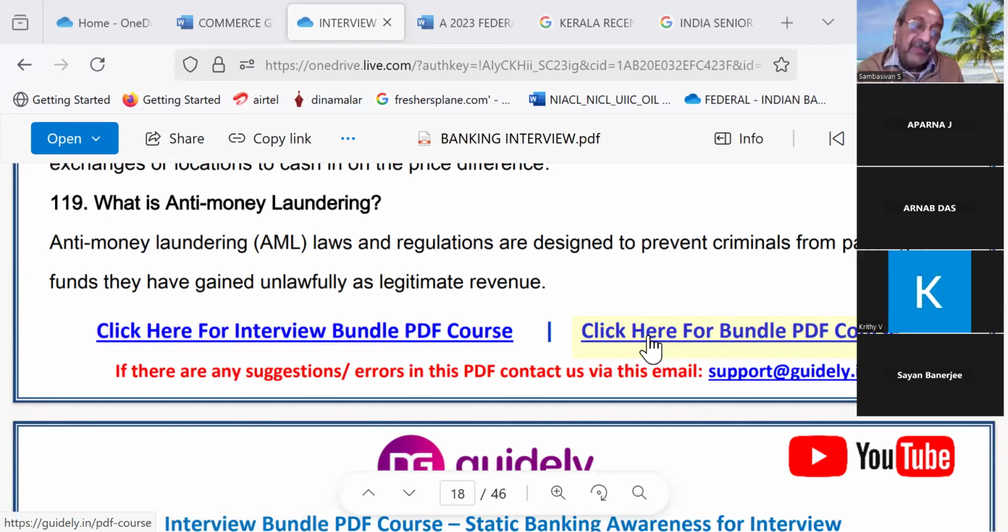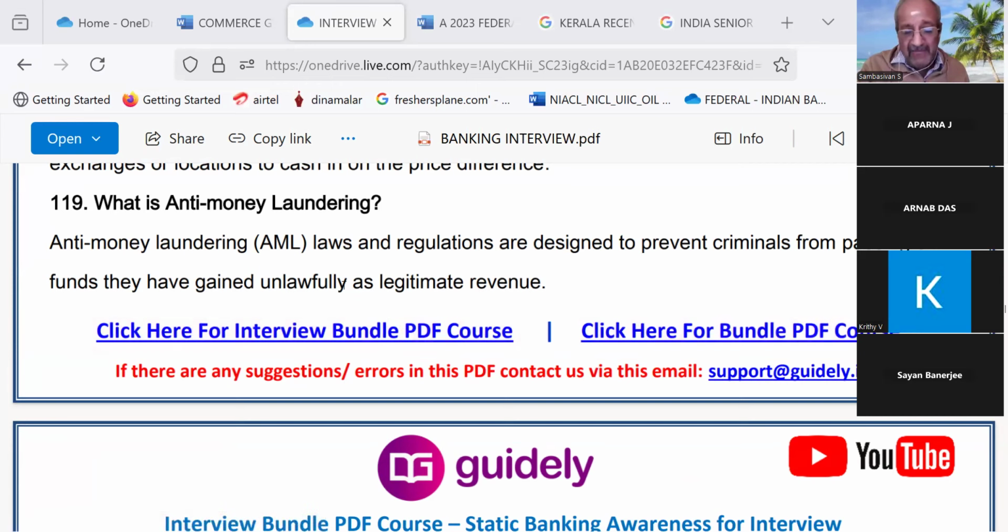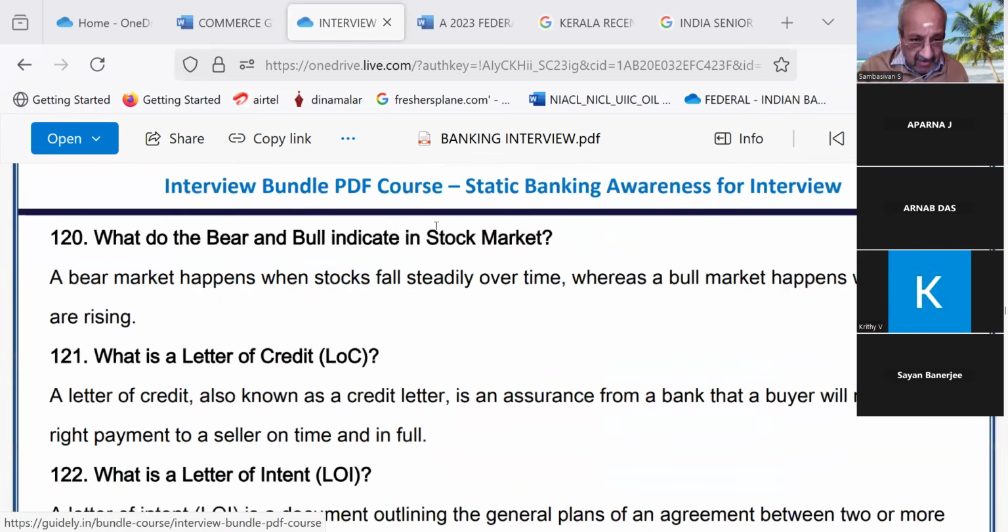119. What is anti-money laundering? Anti-money laundering (AML) laws and regulations are designed to prevent criminals from passing off funds they have gained unlawfully as legitimate revenue. Yeah, there are so many famous cases happening. One is Tamil Nadu, that Balaji, our electricity minister. Another is our Delhi chief minister, previous chief minister. All those things are there. But just know that only for Delhi people that is important. And Tamil Nadu, they may not ask about these negative questions.